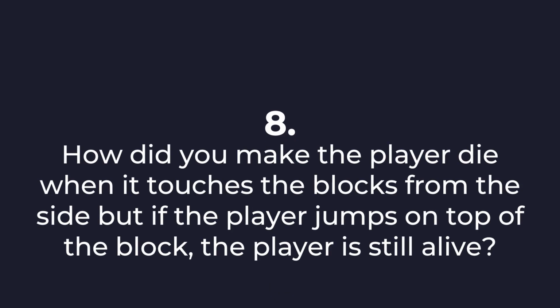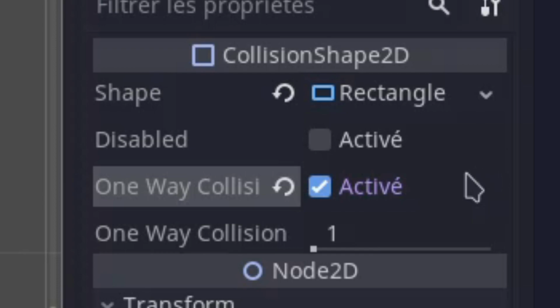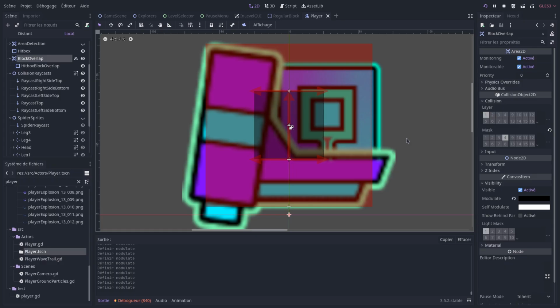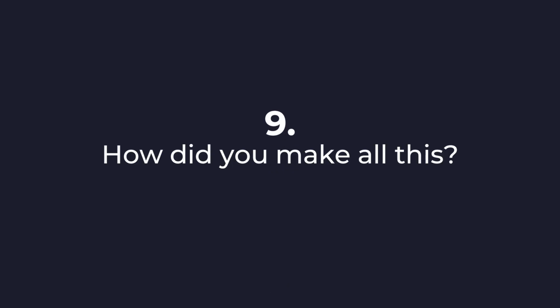How did you make the player die when it touches the blocks from the side, but if the player jumps on top of the block, the player is still alive? I made the blocks have one-way collisions, which means they are only solid on the top face. And I also made it so the block has a second, smaller hitbox that checks if the player is inside a block.